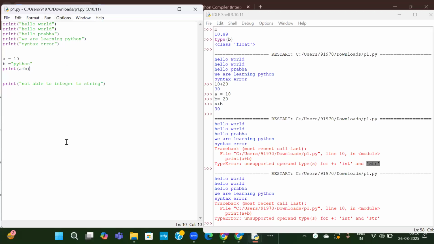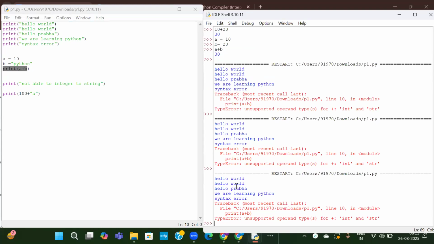This we call an interpreter language. If it is a compiler language, it will say there is an error here. After that, let us also try here. I will try to add 100 plus string A. Here also this is an error, right? 100 is not able to add with string A. This is also a logical error and this is also a logical error. So when we try to execute it, it will show an error at only one line. Now let us run this.